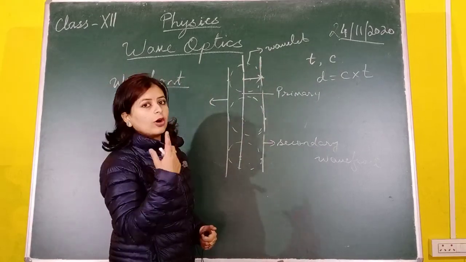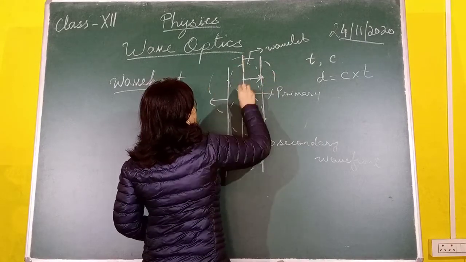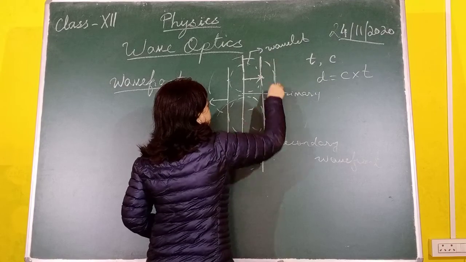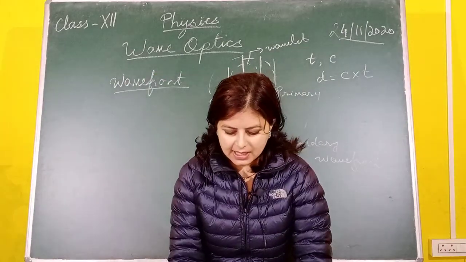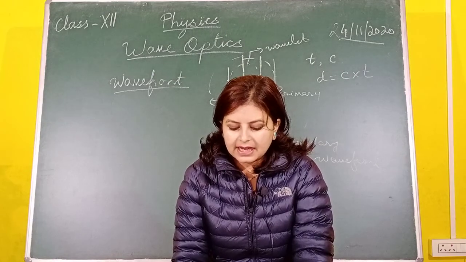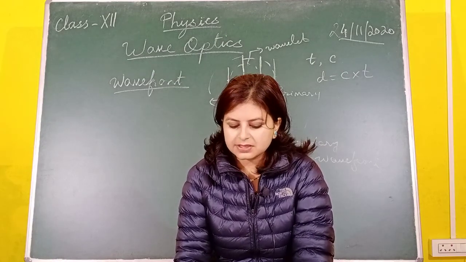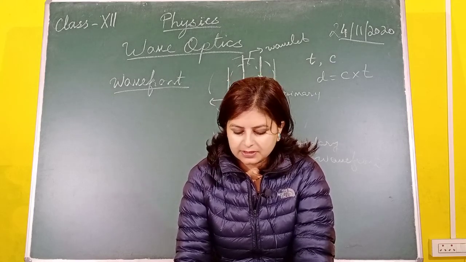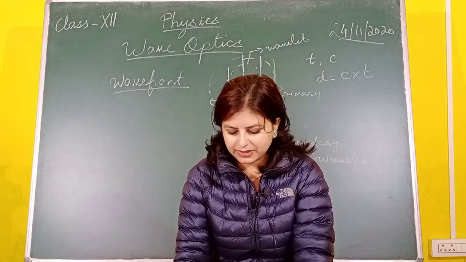Suppose you want to take a longer time interval, then your radius will be bigger. So here the radius will be bigger, then you draw a tangent, and you will get another wavefront after, say, time t2. And thirdly, rays are always normal or perpendicular to the wavefront. So these 3 statements have to be kept in your mind as we proceed further to prove the laws of reflection and refraction based on wave theory.